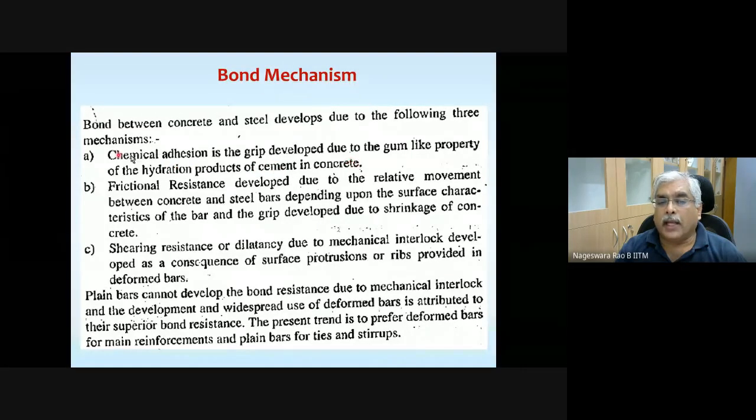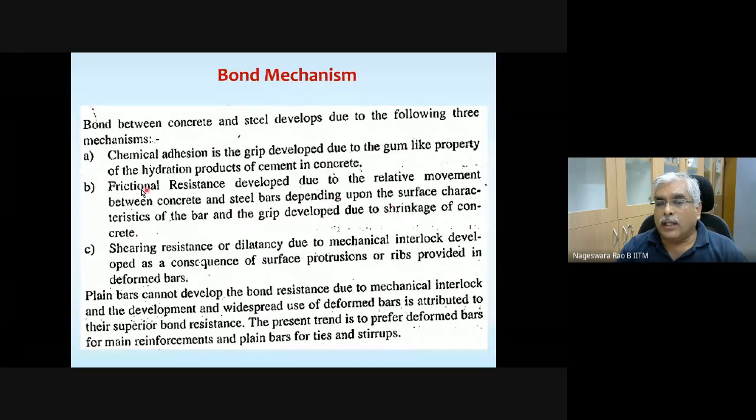Okay, chemical adhesion. Frictional resistance is developed due to relative movement between concrete and steel bars, depending on the surface characteristics of the bar and the grip developed due to shrinkage of concrete.